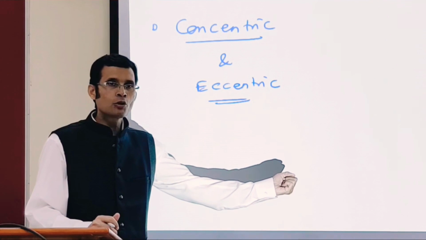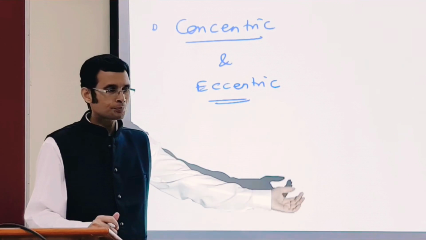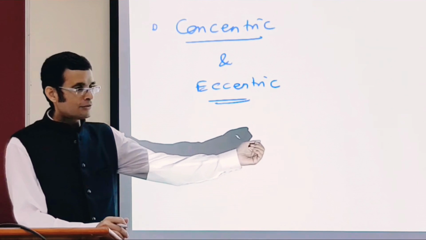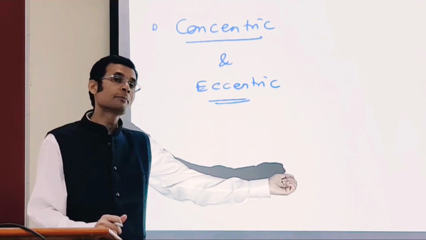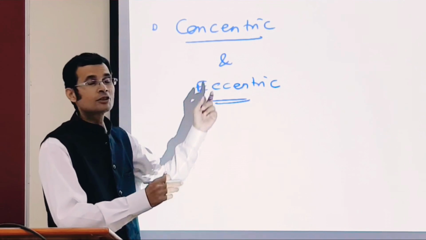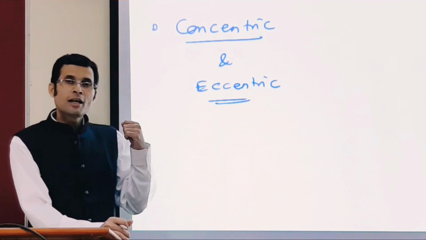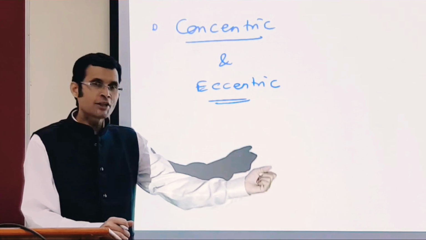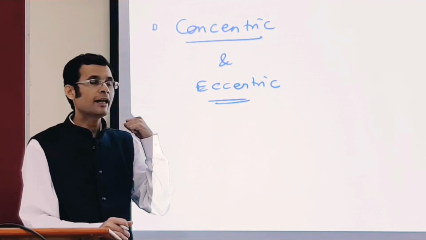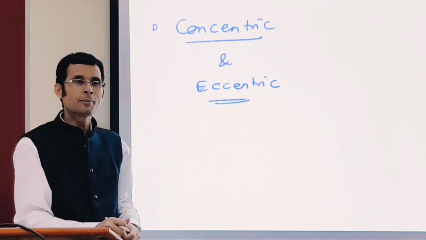If I am lifting a load with the biceps, there is flexion at the elbow, the bicep is contracting, fine. When the bicep is contracting and flexion at the elbow is happening, this is called concentric contraction of the bicep. And when there is extension of the elbow joint, the bicep is actually relaxing, and this will be called eccentric contraction of the bicep.